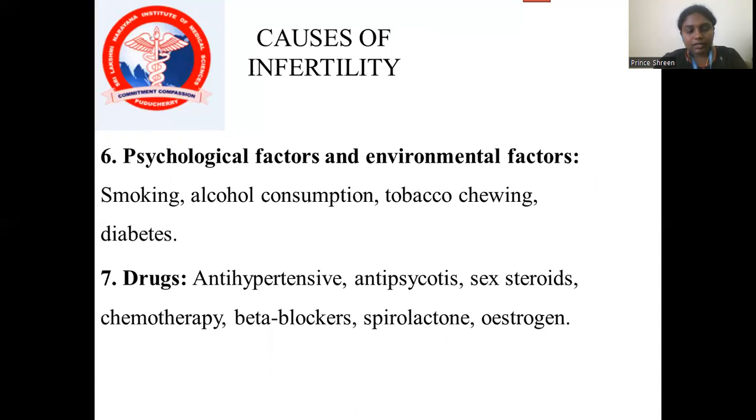Seventh is drugs. What are the drug causes of infertility? That is, first is antihypertensive drugs, antipsychotic drugs, sex steroid drugs, chemotherapy, beta blockers, spironolactone, and the estrogen drugs.